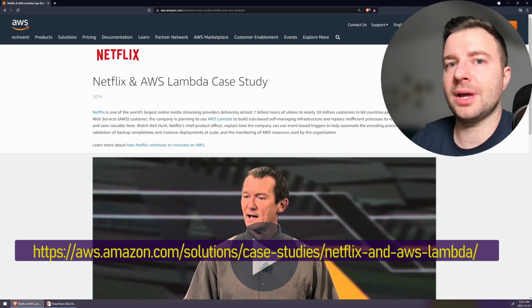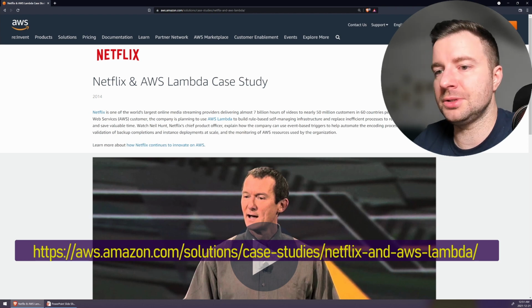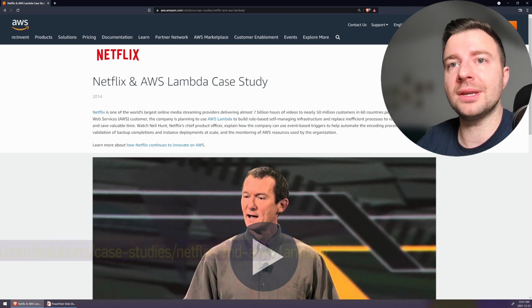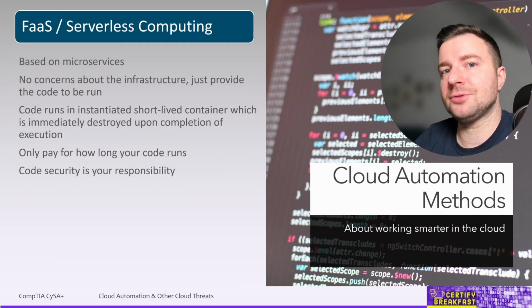If you want to learn more about how this function as a service is used in real life, here's a nice case study about how Netflix uses it from within AWS. And of course, we still have to talk about security.